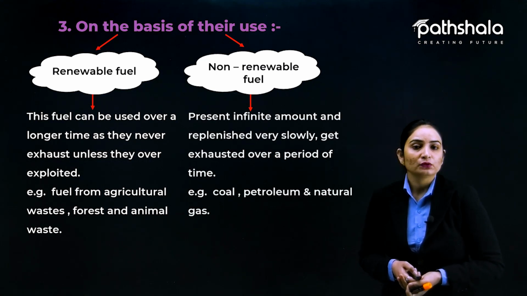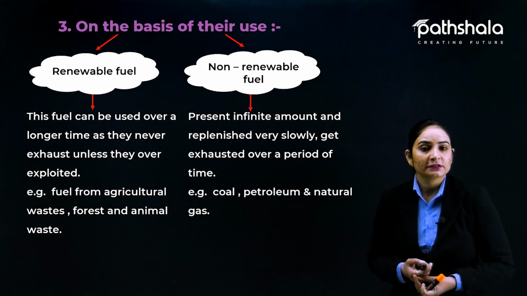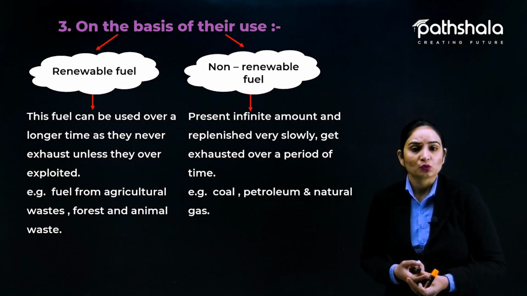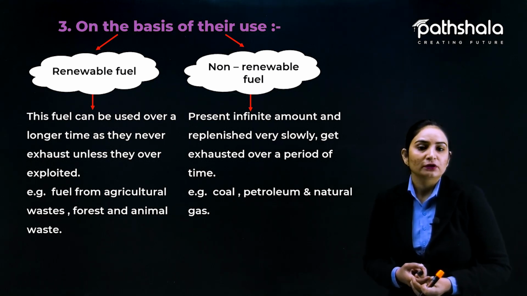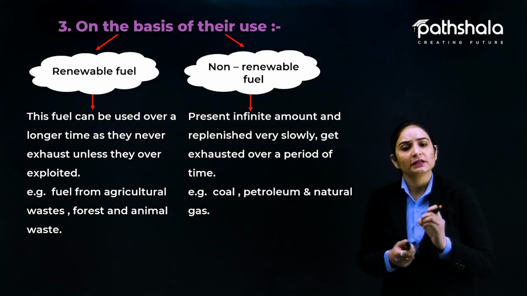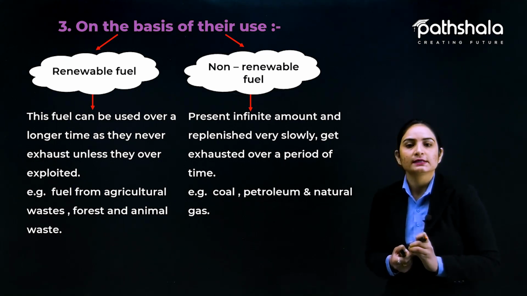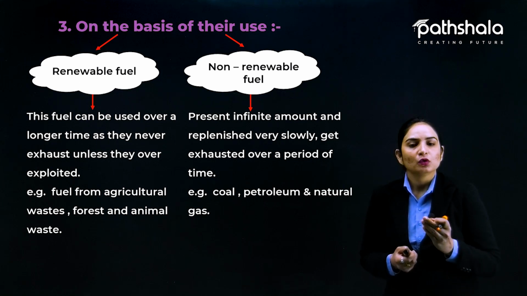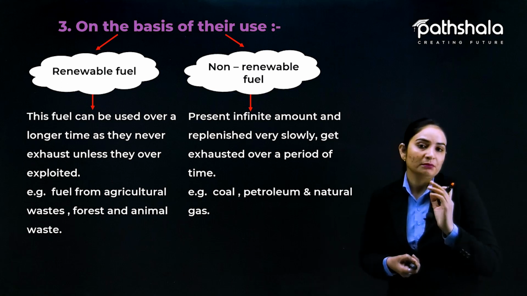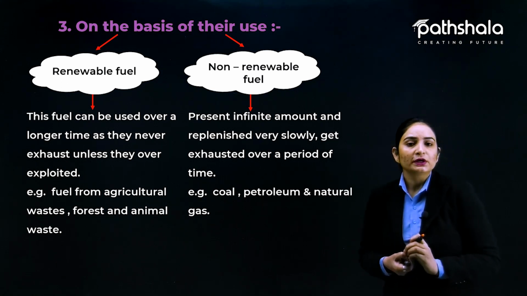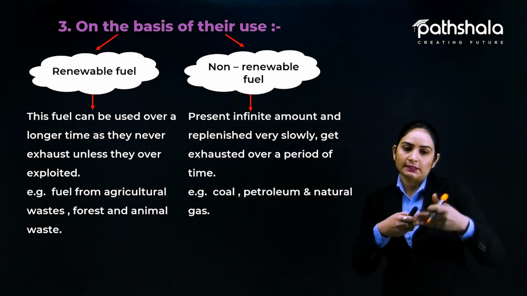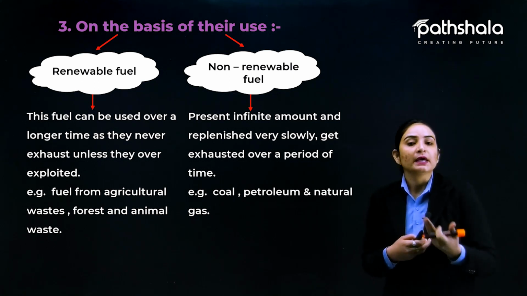Non-renewable fuels are present in finite amount and replenish very slowly. They are present in finite amount and replenished very slowly, and get exhausted over a period of time. They are going to be replenished very slowly, millions of years are required to make them again. So they are going to be exhausted over a period of time.